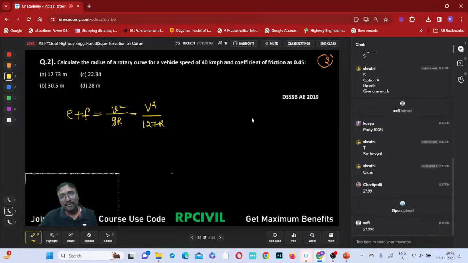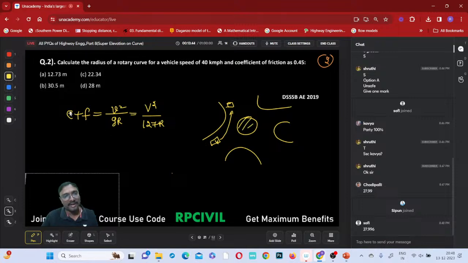Do you provide any super elevation in the case of a rotary? If you provide super elevation in a rotary, what will happen? The vehicles will be moving like this. Is it okay to provide any super elevation here? Don't provide any super elevation. So calculate the radius of this rotary curve. How can you get the radius of this rotary curve?